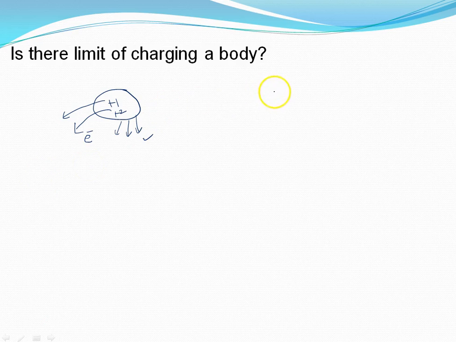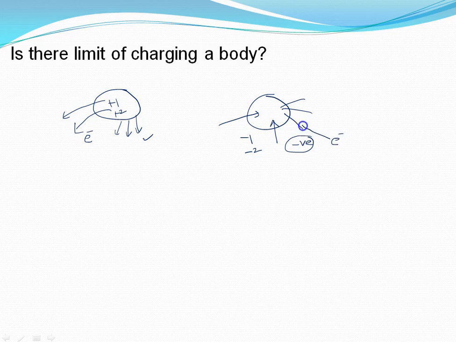Similarly, you can think in this way also. If there is a neutral body and you give some electron to the body, the body gets -1 charge. You give another electron, the negative charge further increases. Then again you give an electron, and the body gets more negative charge. After some time such a huge amount of negative charge will be created on the body that it is not possible for us to put a further electron on the body, because the electron will be repelled by the negative charge of the body. So of course there is always a limit of charging a body. I hope this is very clear to all of you.